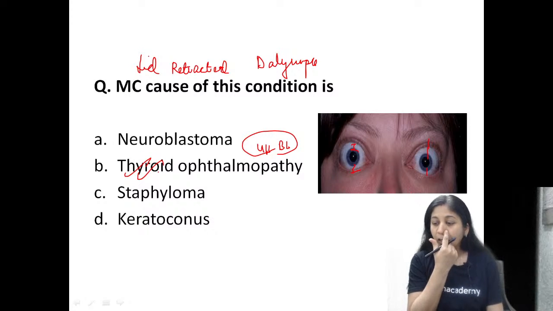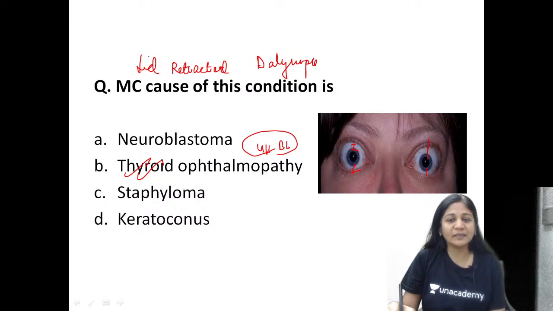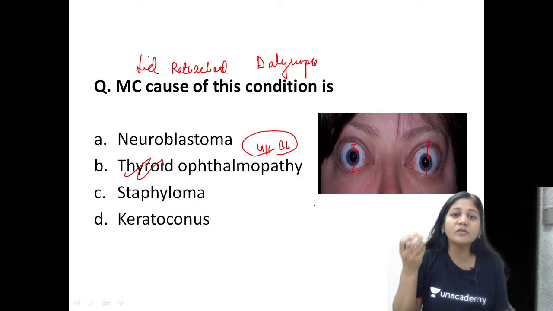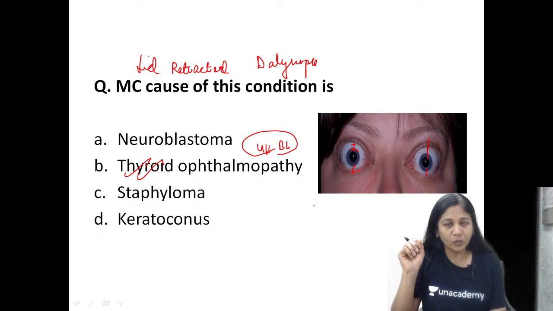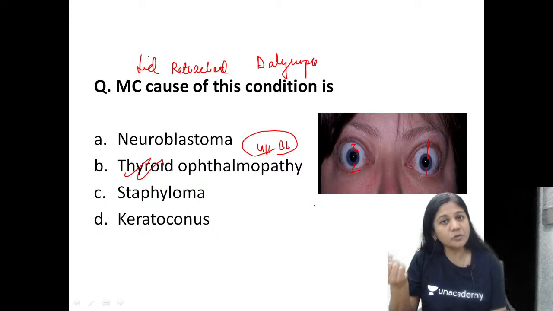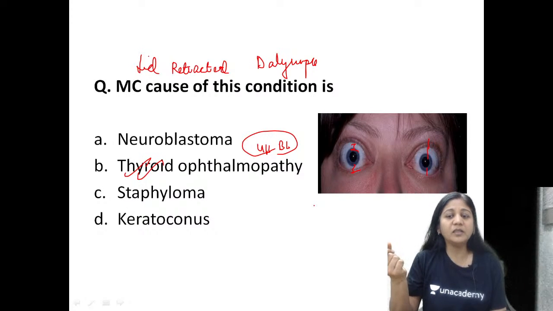So friends, this is not proptosis as such. I would say this is first of all a retraction of the lid. You are able to see the bulging eye, the proptosed eye, first of all because of lid retraction. Okay? First of all, please think about lid retraction. Definitely the most common cause of proptosis also would be thyroid. So for both the things you have to look upon thyroid ophthalmopathy, but here the more prominent thing is retraction of the lid.